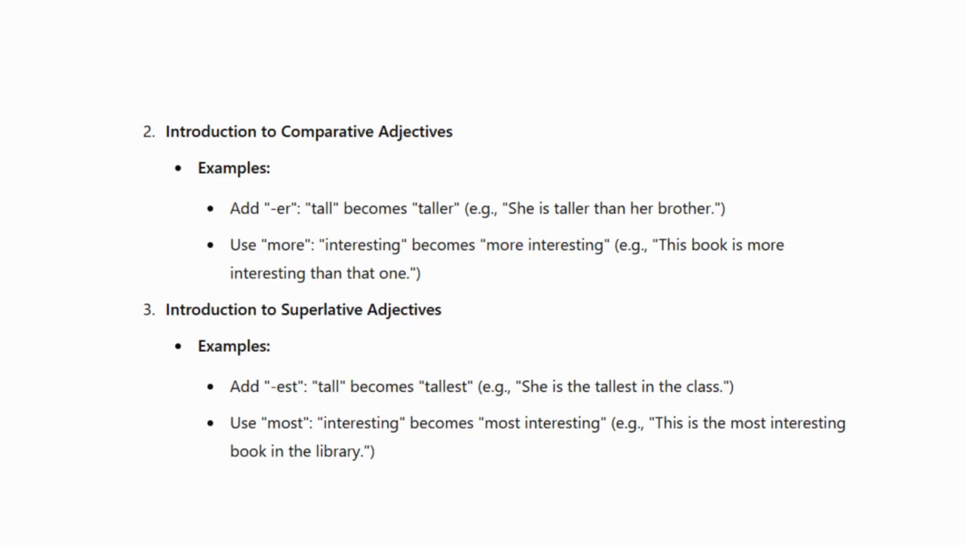For superlative adjectives, we are trying to say that this person is the best at something. The general rule is to either add est behind your adjective, or use the word most for words that you cannot add est behind. Same example as before, tall becomes tallest. The example here is: she is the tallest in the class. For a word that you cannot add est behind, like interesting, you use most interesting. This is the most interesting book in the library.